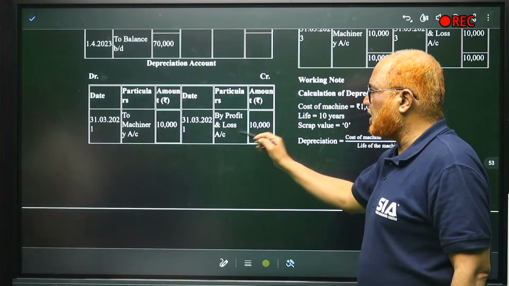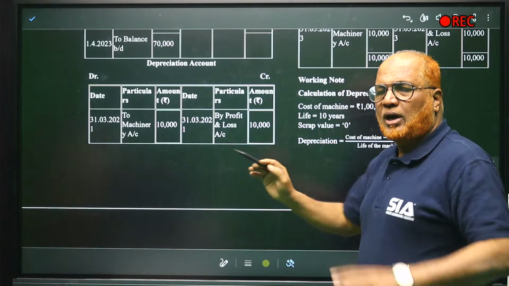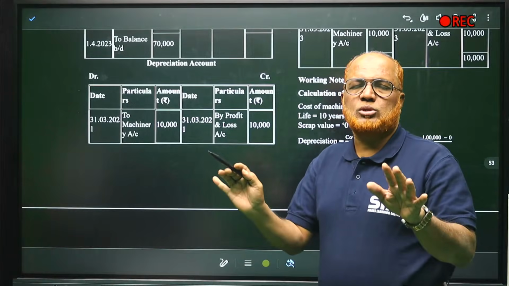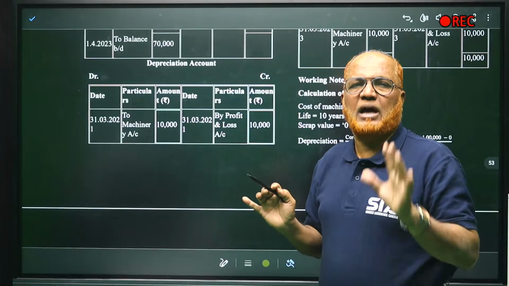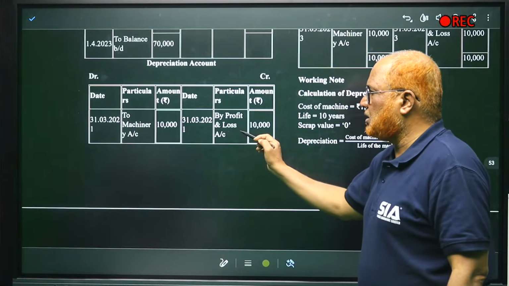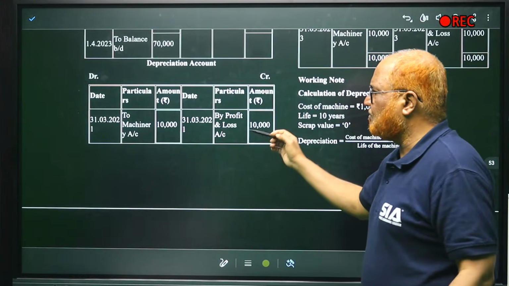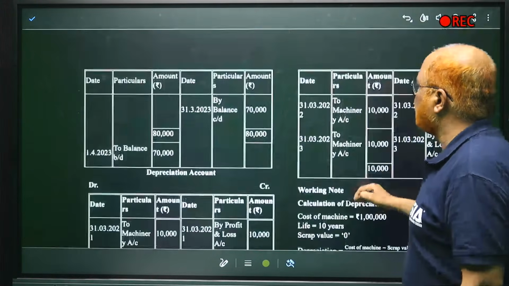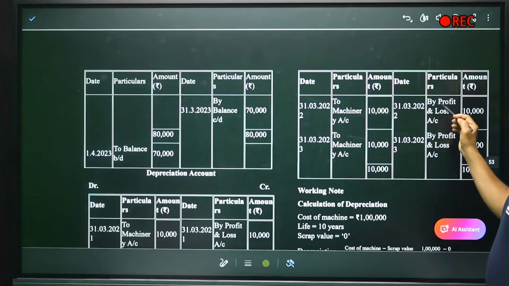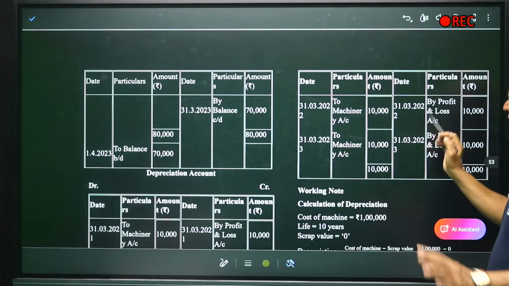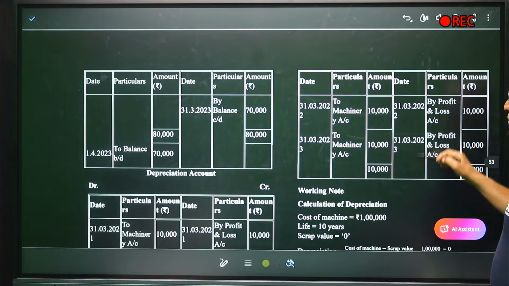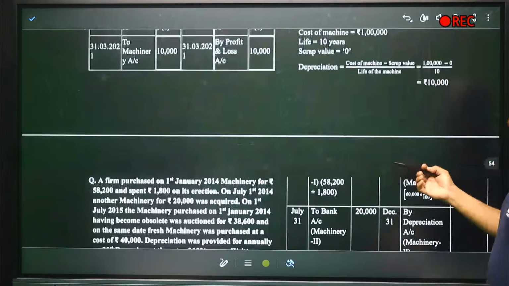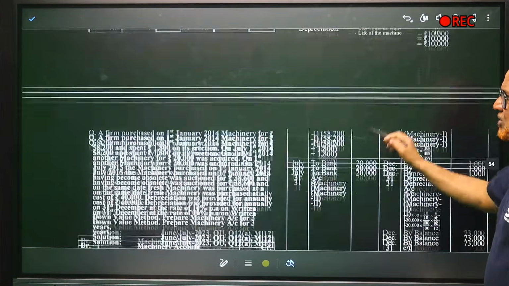So here by profit and loss account 10,000. So every year depreciation account will get closed. Carried down, brought down balance will not be there. Only machinery account will have. So depreciation account. Debit side 10,000 credits. 1 year over. Now second year. To machinery 10,000 by profit and loss account 10,000. Second year closed. Third year to machinery 10,000 by profit and loss account 10,000. So 3 years account is closed. Finished.